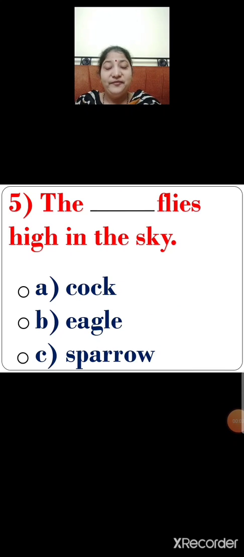Next, number 5. The dash flies high in the sky. Let me repeat again. The dash flies high in the sky. There are 3 options given below. Option A, cock. Option B, eagle. Option C, sparrow.